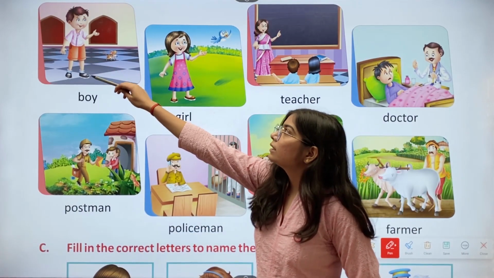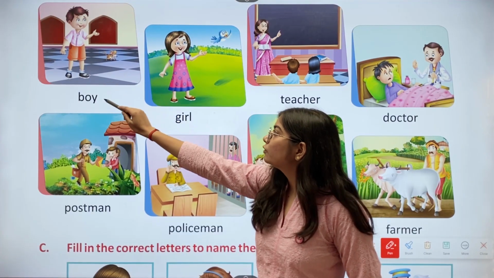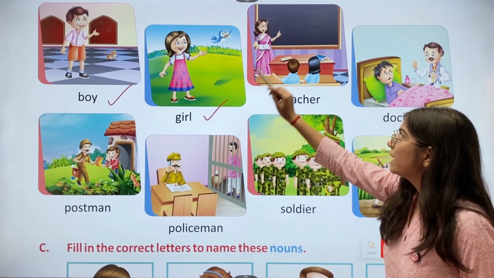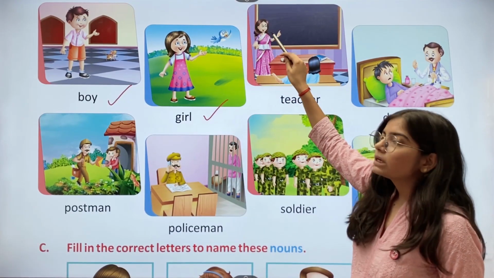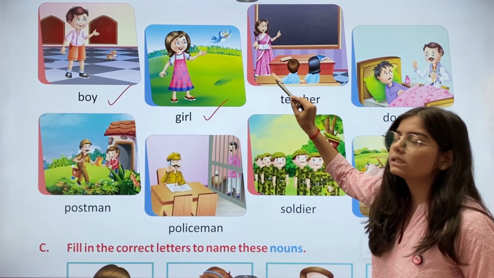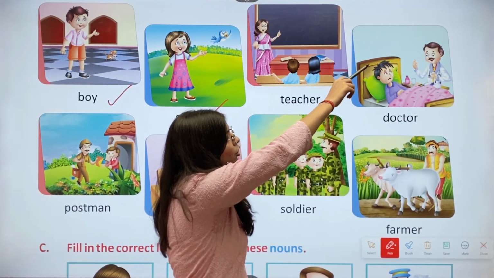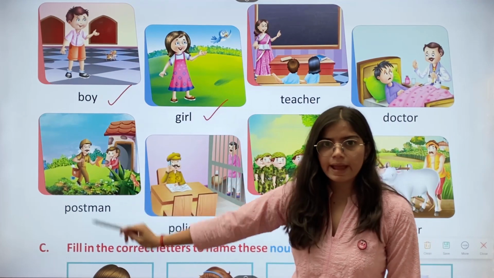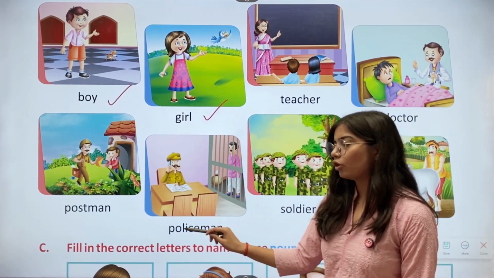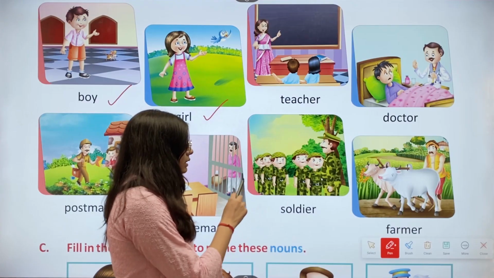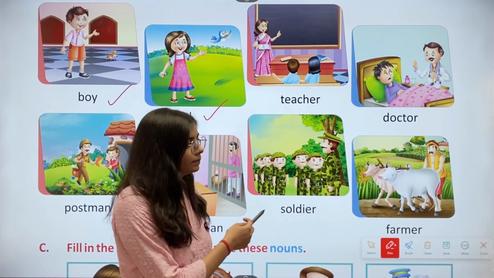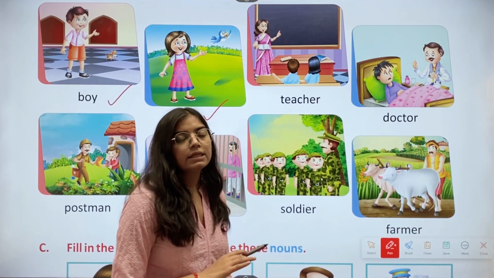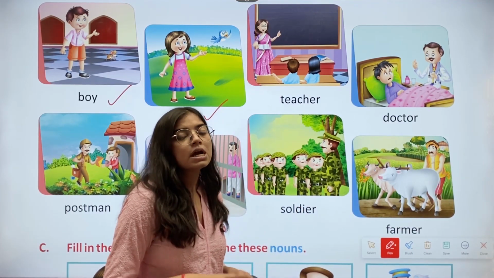So there you can see we have a picture of a boy. Then we have a picture of a girl. Then this is the picture of a teacher teaching the students. Then we have the picture of a doctor. Then here is the picture of postman. Then we have the picture of policeman. Then this is the picture of soldier. And in the end we have the picture of farmer. These all are called nouns.